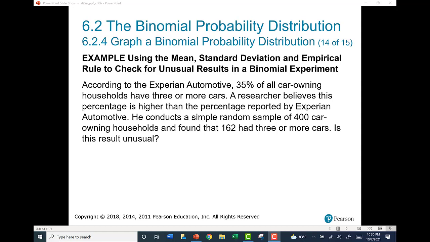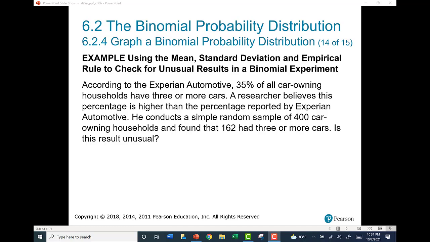Is this result unusual? The problem states that in the population, 35% of all car-owning households have 3 or more cars. And in this sample, he found 162 out of 400, which represents a little more than 40%. The problem is asking if this result is unusual, assuming that the probability that a household has 3 or more cars is 35%. We solved this problem in the PowerPoints, and I also explained it in a video.